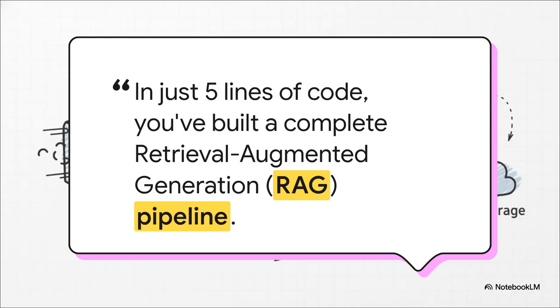And that's it. That's the whole thing. Let that sink in. In 5 lines of code, we just built a complete retrieval-augmented generation pipeline. You'll hear that acronym, RAG, all the time. It's the gold standard for this stuff. We retrieve the data, augment the LLM's prompt with it, and let it generate an answer. This is the technique that makes these models actually useful for real-world business problems. And LlamaIndex just made it ridiculously easy.